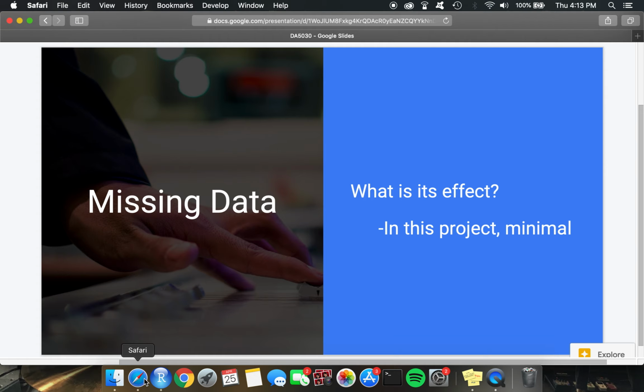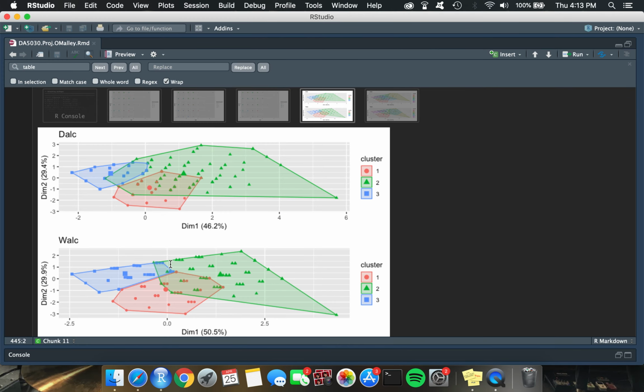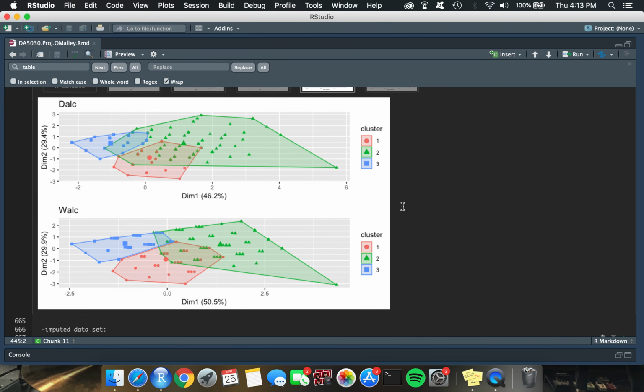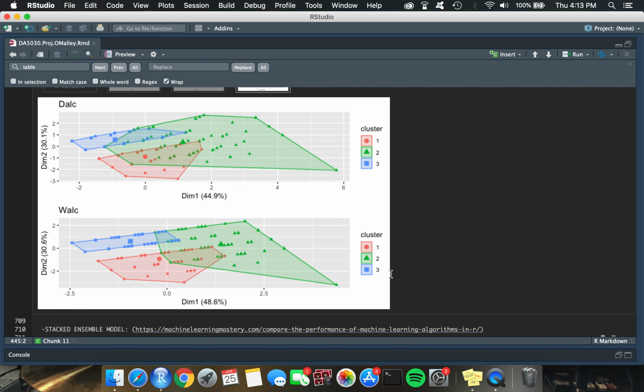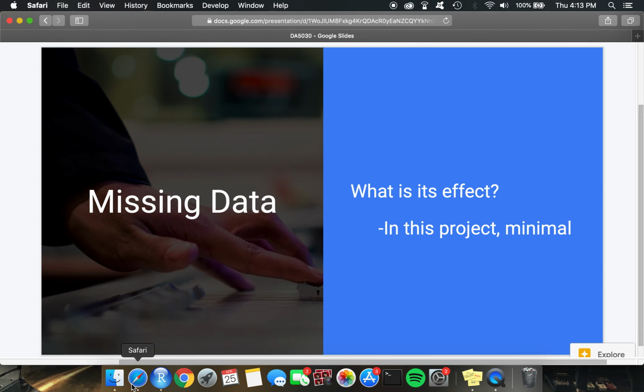In the case of multiple linear regression, the comparison is important, as the 2 models found very different statistically significant dependent variables, which with real-world data could definitely change and influence how someone analyzes information, if the information's even correct, or how people go forward with their decisions. And finally, I found that there was very little difference in the clustering graphs. So this is for my normal data set, and then down below we have the clusters for the missing data set. So there's really no difference between the 2 at all, naturally.